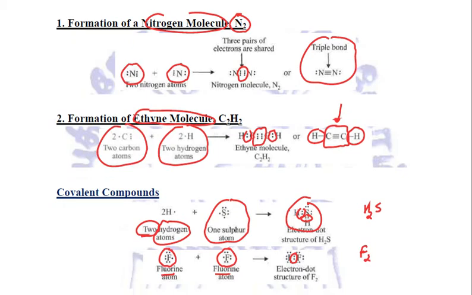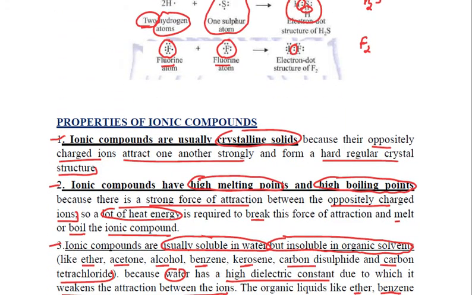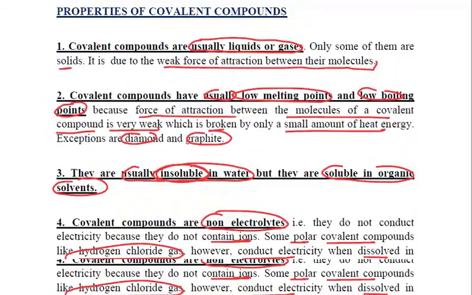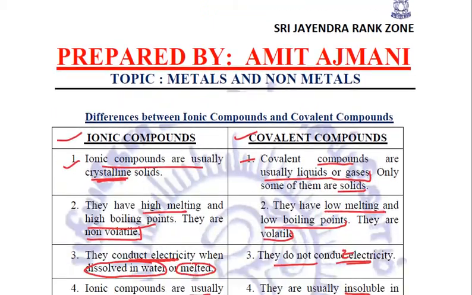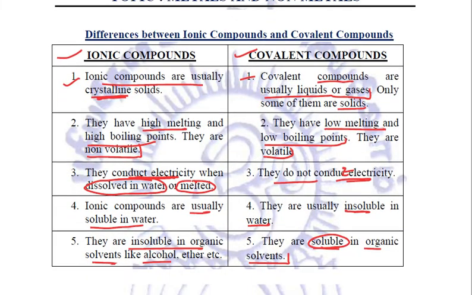After that, we studied a few properties of ionic compounds and a few properties of covalent compounds, based on which we differentiated between them. So these are the differences based on the properties of ionic as well as covalent compounds, right?